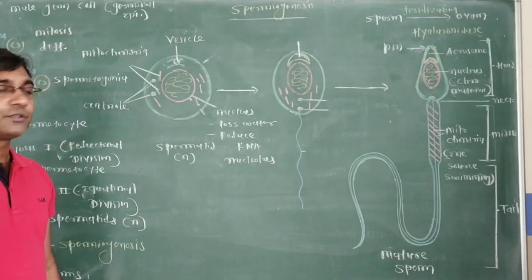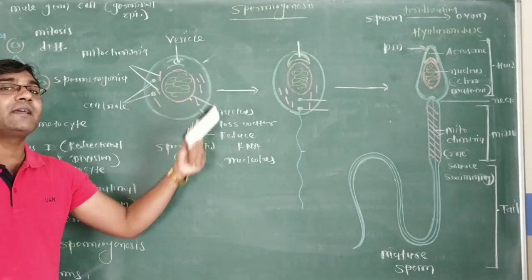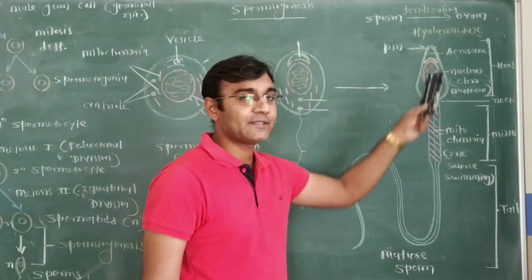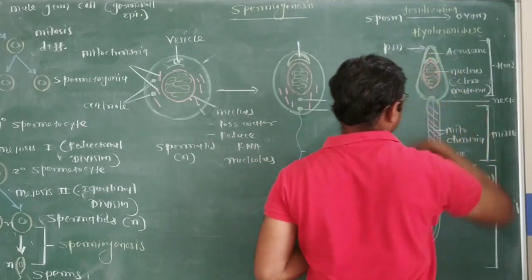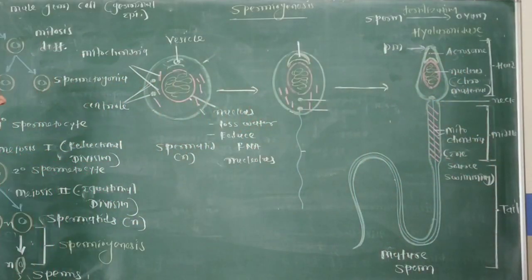Nucleolus and RNA reduce. So which material is concentrated within the nucleus? DNA material is concentrated within the nucleus. So the first change is inside the nucleus: the rounded, larger nucleus becomes compact and oval shaped by reduction of water, RNA and nucleolus.